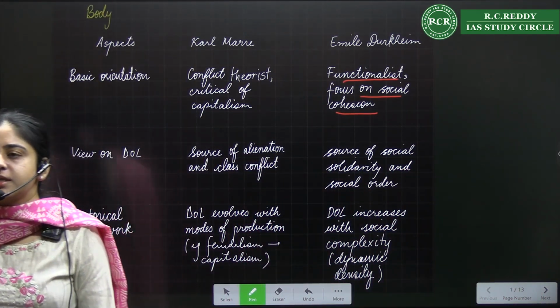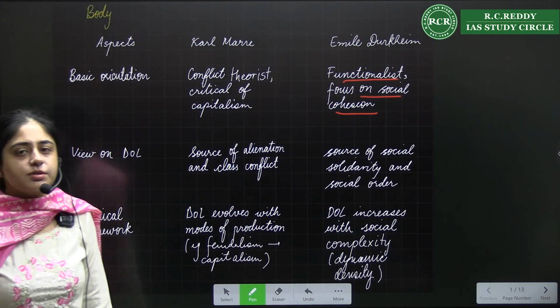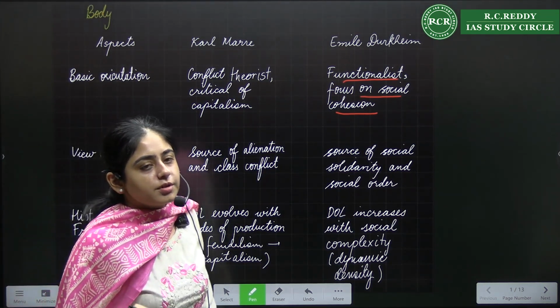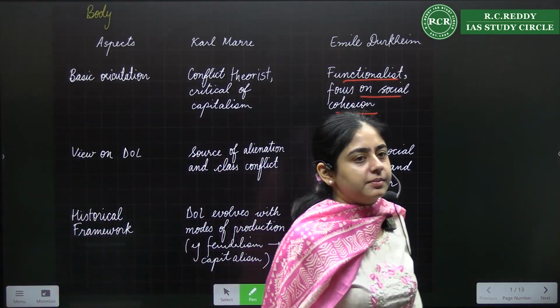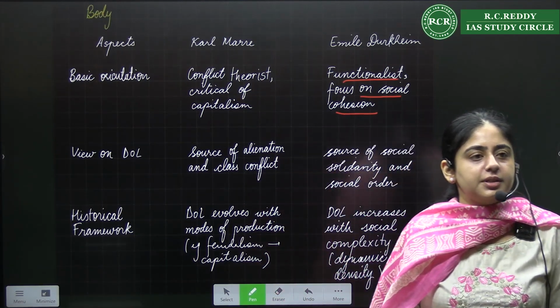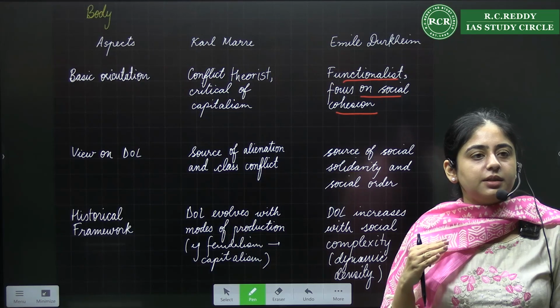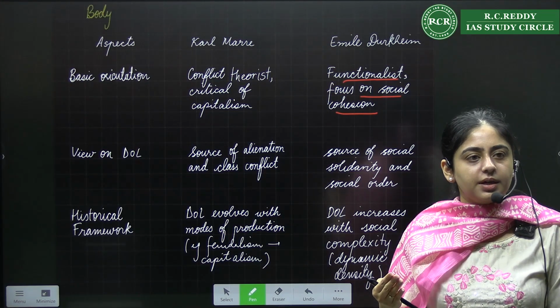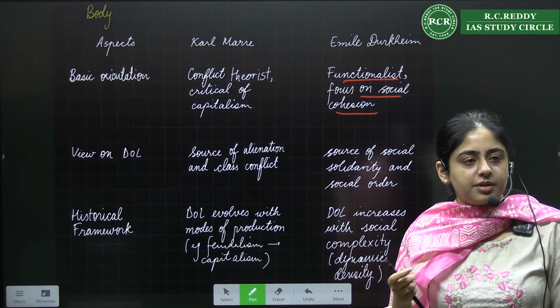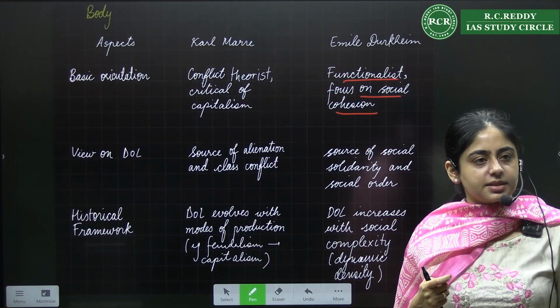He is more interested in seeing that in the modern society, how division of labor is binding people. So the first point of difference is their basic orientation or basic theoretical strand which they are seeing division of labor. They're seeing it with different lenses, right?